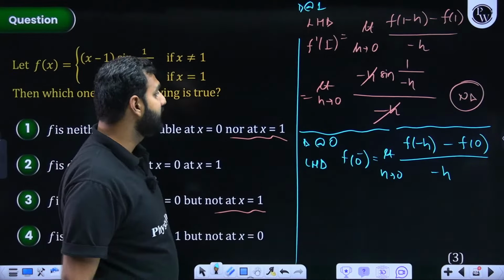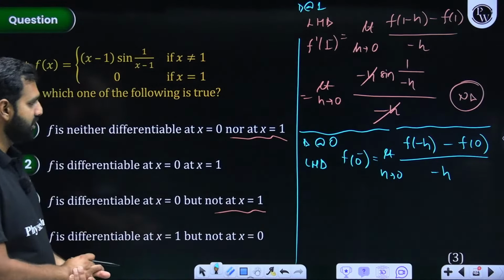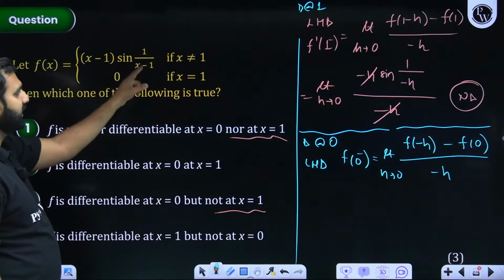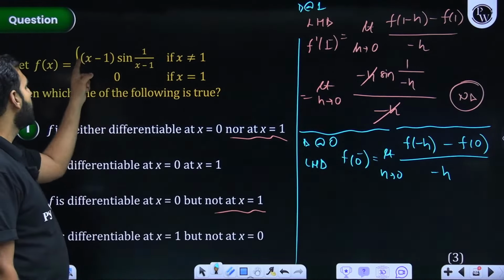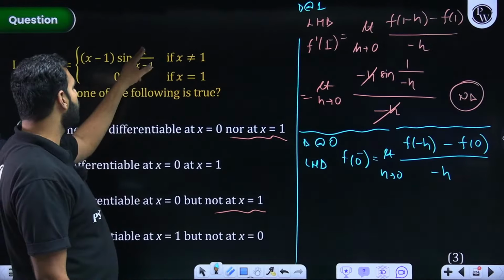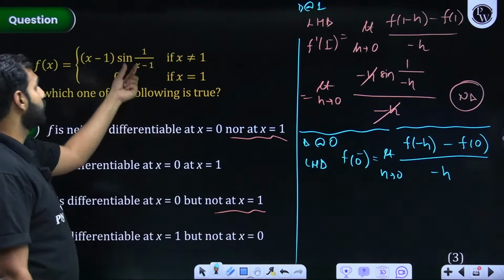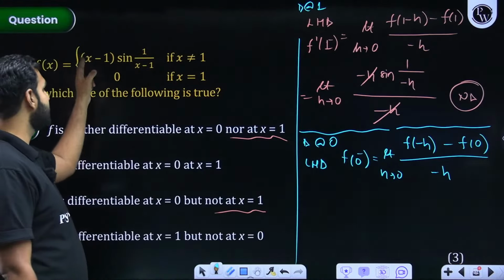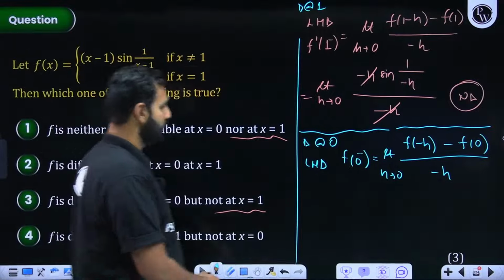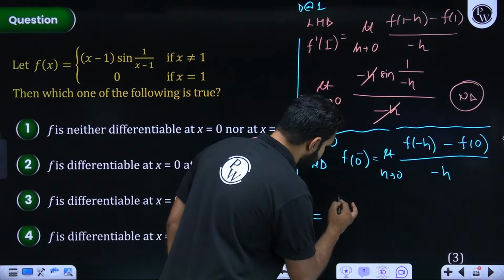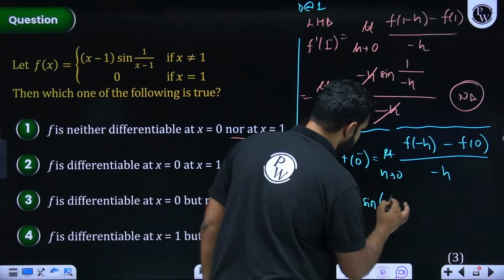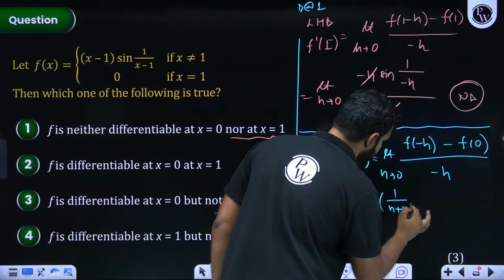Now, when I talk about f(-h), f(-h) could be found from here. So when I substitute x by minus h, I hope you can see this right there, minus h minus 1 and sine of 1 upon minus h minus 1. So that minus h minus 1, then that minus sign comes out. It is (h+1) sine 1 upon (h+1). So in the numerator, it is (h+1) times sine of what? 1 upon (h+1). Just give me a quick confirmation. Did you all get that?